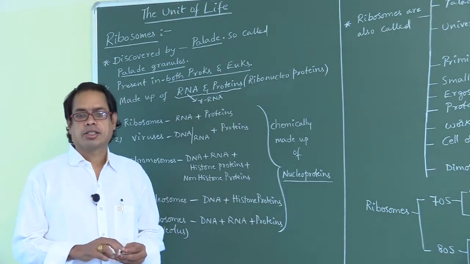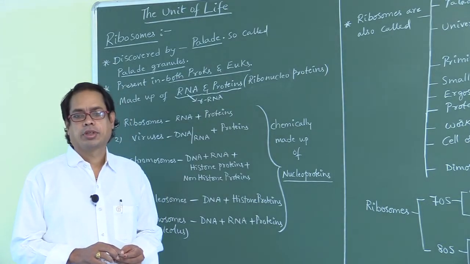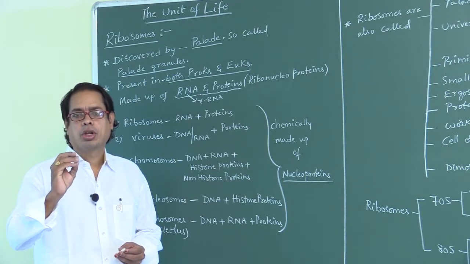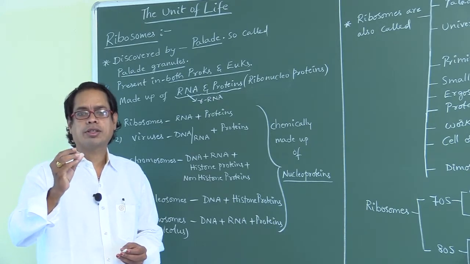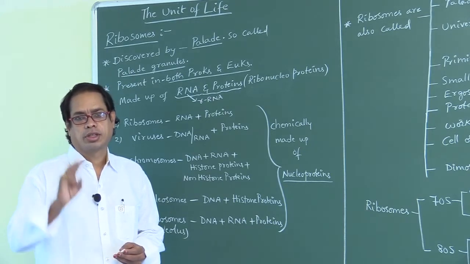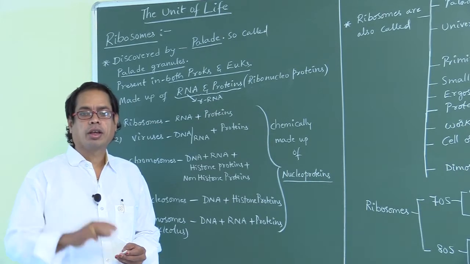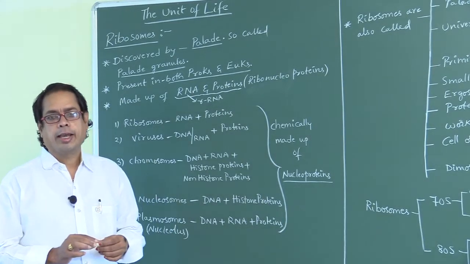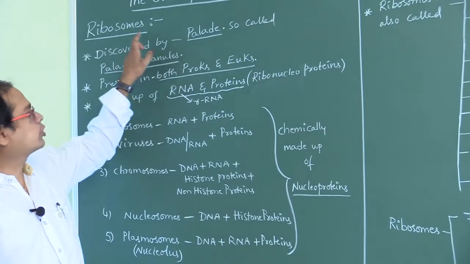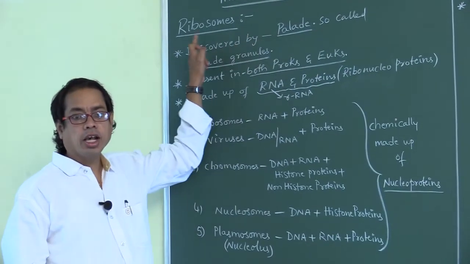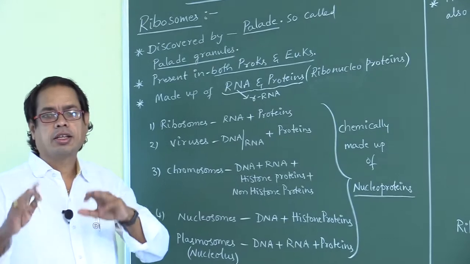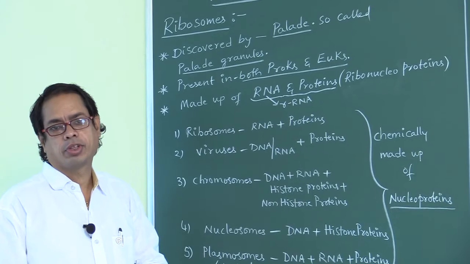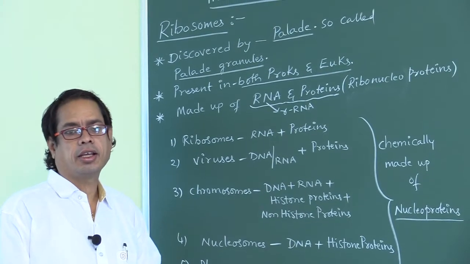In the previous class, I explained about plastids. How many types? 3 types: leucoplast, chromoplast, chloroplast. 3 types means trimorphic or polymorphic cell organelles. Today, I am going to explain ribosomes and then cytoskeleton. These 2 subtopics I am going to explain today, one by one, with detailed description.